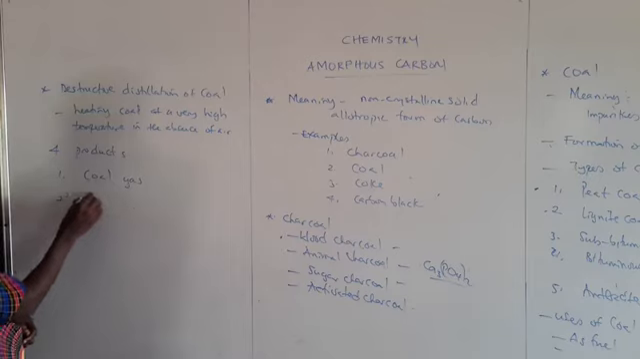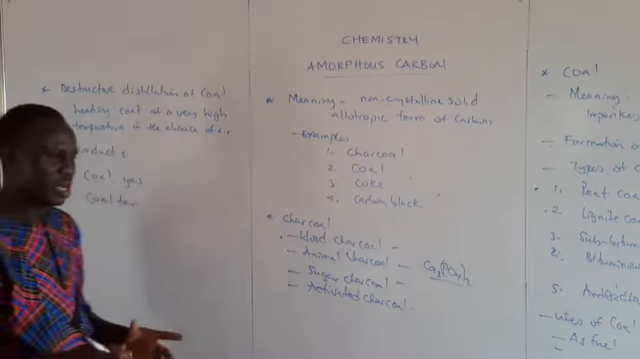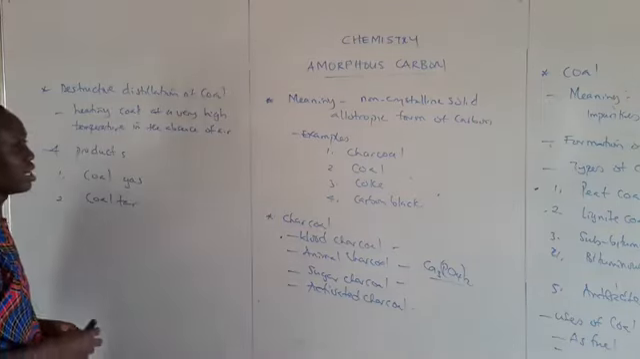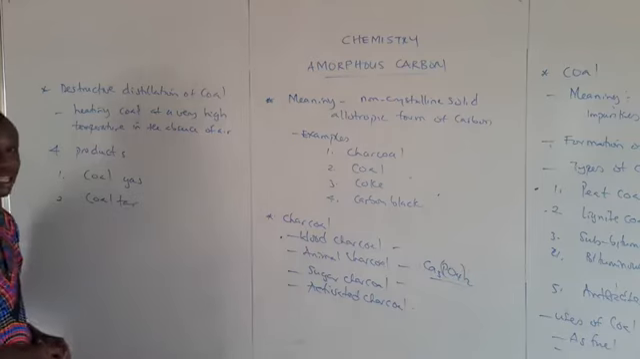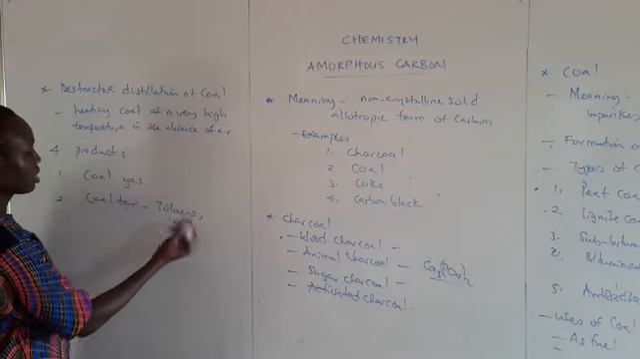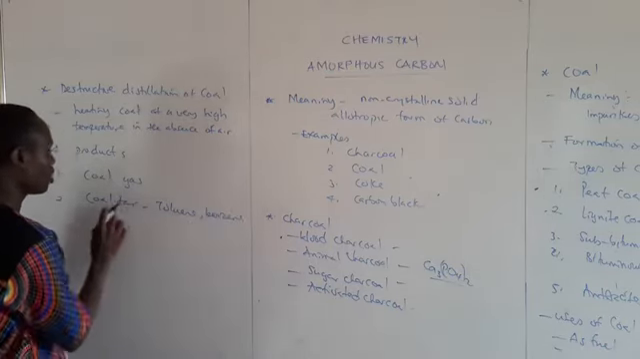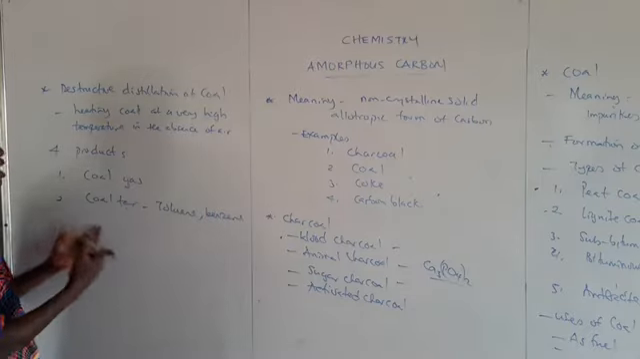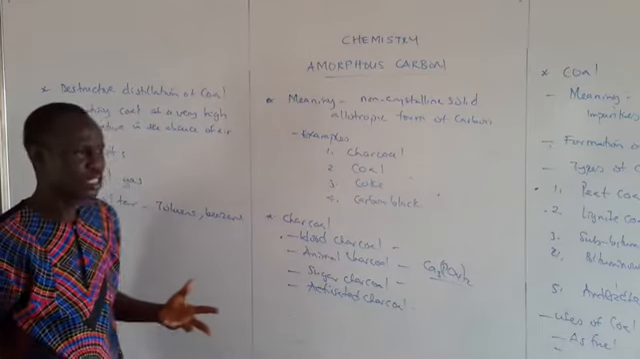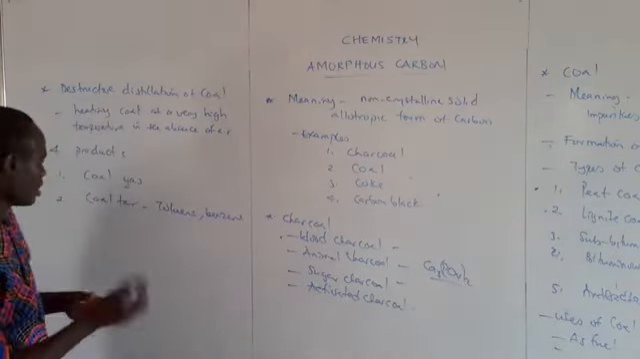Then number 2, we have coal tar. Coal tar is a slurry product obtained from this process, and it contains many aromatic compounds like toluene, naphthalene, and benzene. They are components of the coal tar. Coal tar is used for so many things: in construction, in production of explosives, in drugs, in insecticide, etc.